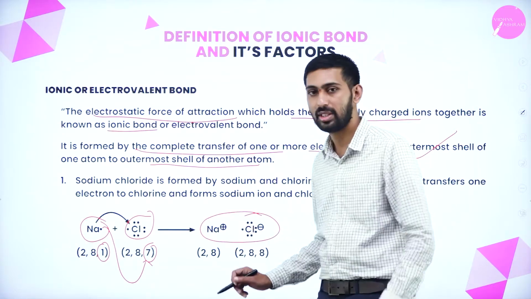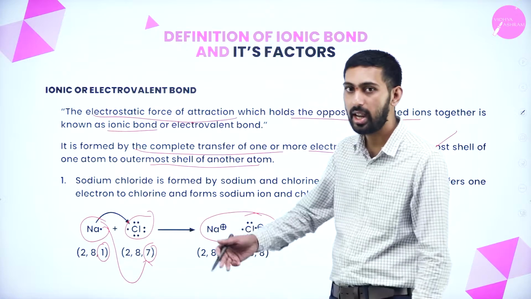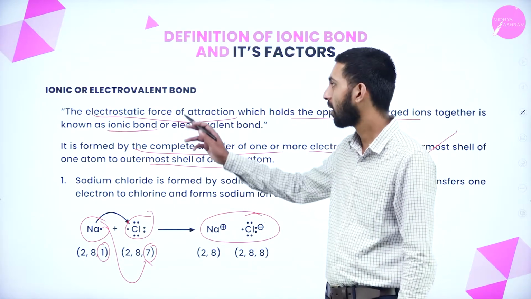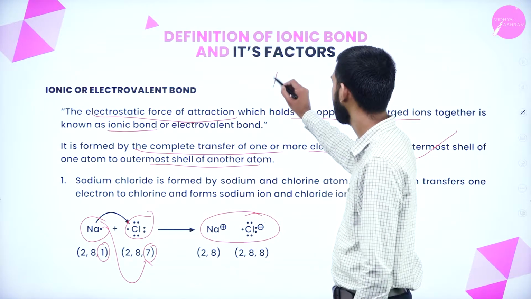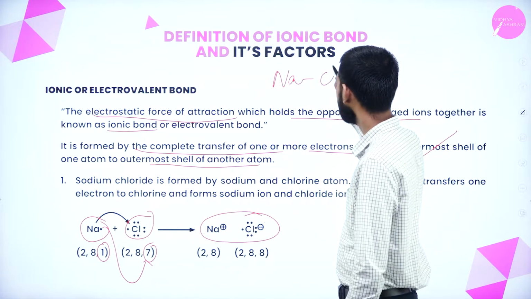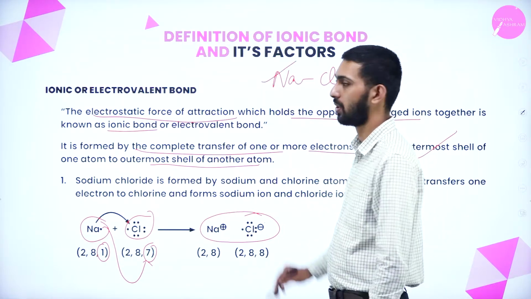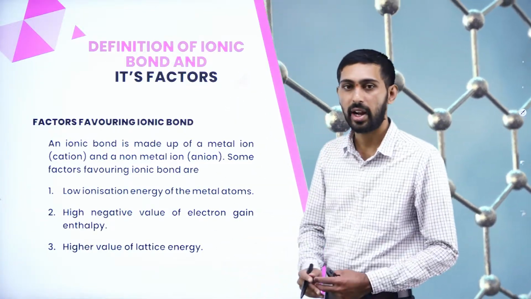Here sodium loses one valence electron, so it forms a cation, and chloride will gain one electron, so it forms an anion. This is the ionic or electrovalent bond. So it can be represented like this. Ionic or electrovalent bond, this is the representation. Okay. Next thing is the definition of ionic bond and its factors we have to study.